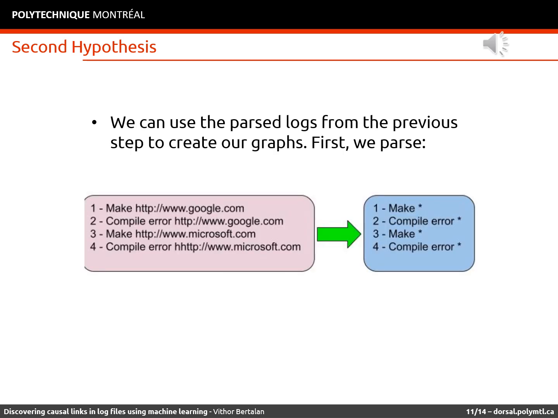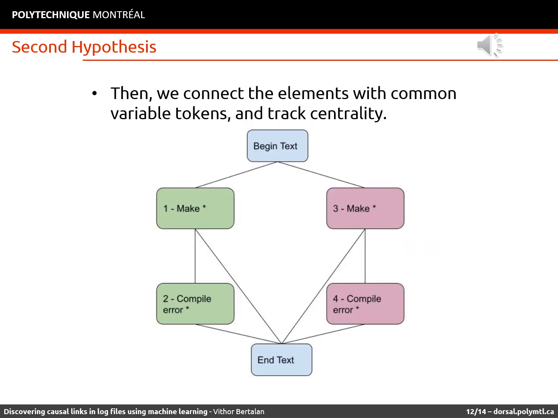We can see an example in this picture. Using our previous example with 4 log lines and 2 pairs of variable tokens, an approach would be connecting those pairs. We can connect them, and each of the log nodes is connected to a node that begins all the graph and another node that ends all the graph. Then we have a graph generated from the log lines. This is a very basic approach, and we intend to research in our project several other approaches and find the most robust ones.